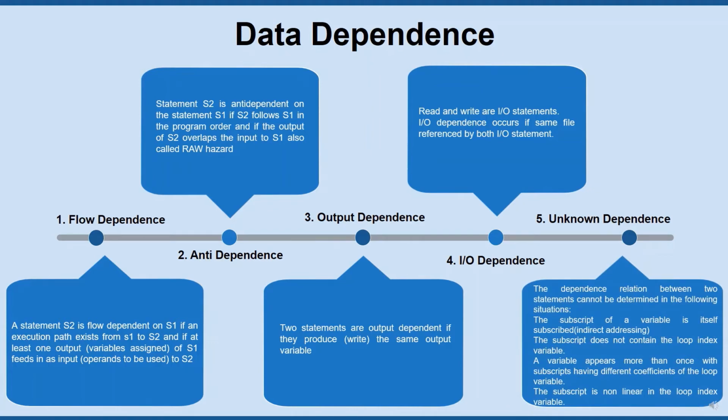Unknown dependence. The dependence relation between two statements cannot be determined in the following situations. The subscript of a variable is itself subscripted. The subscript does not contain the loop index variable. A variable appears more than once in a subscript having different coefficients of the loop variable. The subscript is non-linear in the loop index variable.